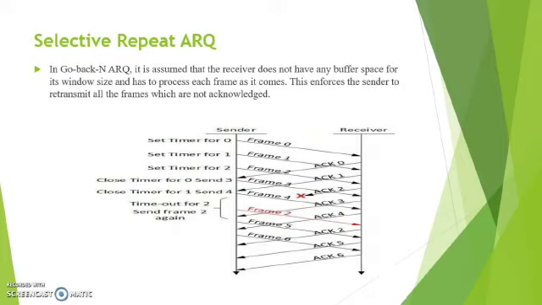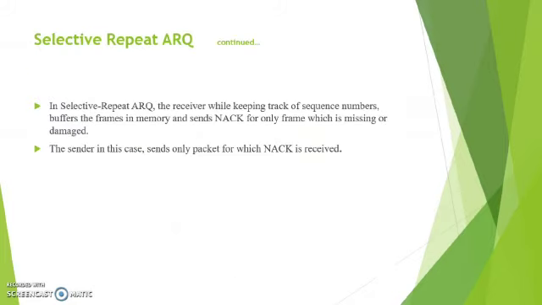If, in this figure, acknowledgement 2 was lost, that is, the acknowledgement for frame 2 was lost, the sender resends only frame 2 to the receiver. In selective repeat ARQ, the receiver, while keeping track of sequence numbers, buffers the frames in memory and sends a negative acknowledgement for only the frame which is missing or damaged. The sender in this case sends only the packet for which a NACK is received.